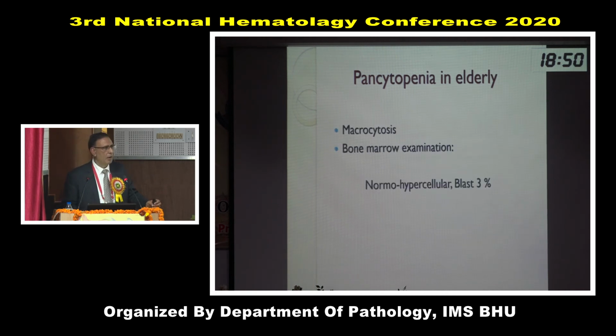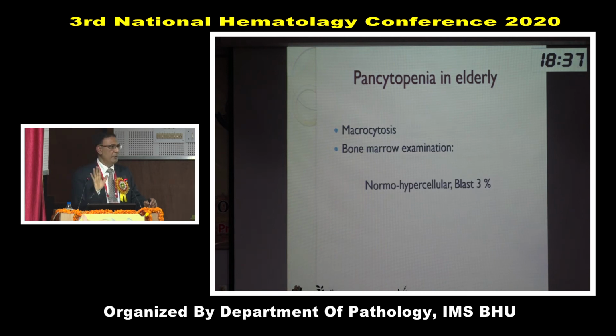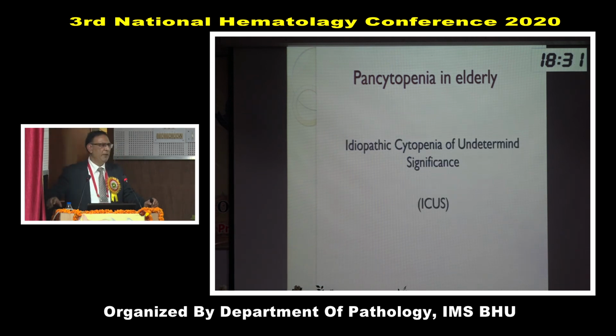No, there was no dysplasia. I should have mentioned: peripherally no immature cells, and the bone marrow was also normal. There was no dysplasia. Had it been dysplasia, we would have diagnosed MDS. So this term is now very relaxing and very useful for us. You don't have any diagnosis, you say idiopathic cytopenia of undetermined significance, ICUS. For the last 2 years, I have made this diagnosis in a significant number of people. I don't know the diagnosis, cytopenia. The patient is very happy that my diagnosis is ICUS.